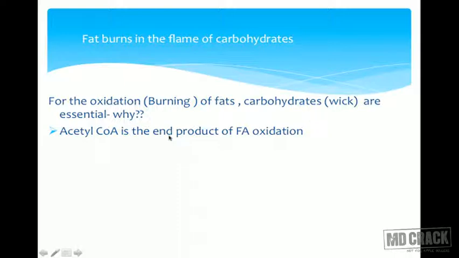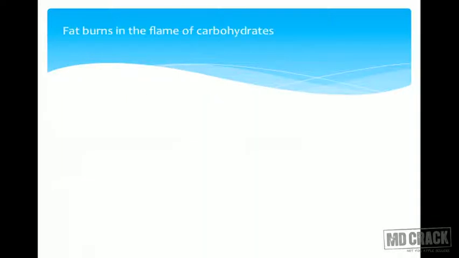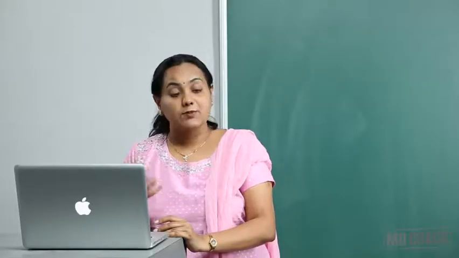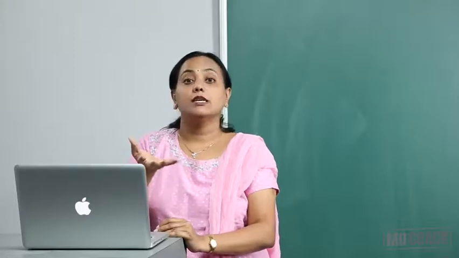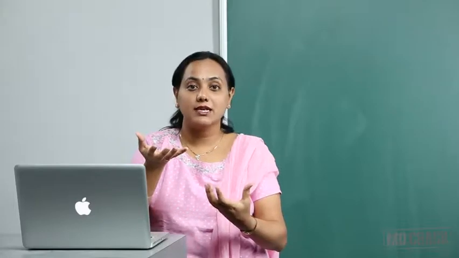So acetyl-CoA is the end product of fatty acid oxidation, and this has to enter the TCA cycle. For this, it has to combine with oxaloacetate, and oxaloacetate is derived from pyruvate, which has come from glucose. So the entry of acetyl-CoA into the TCA cycle is dependent on the availability of oxaloacetate. Suppose there is a condition in which the amount of acetyl-CoA is more than can enter into the TCA cycle.